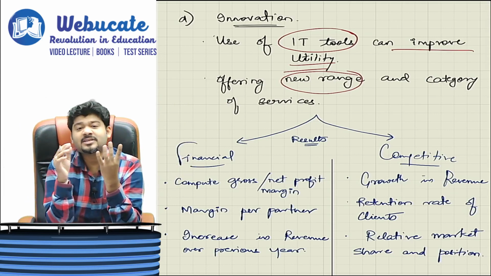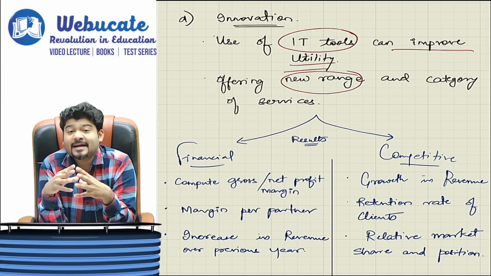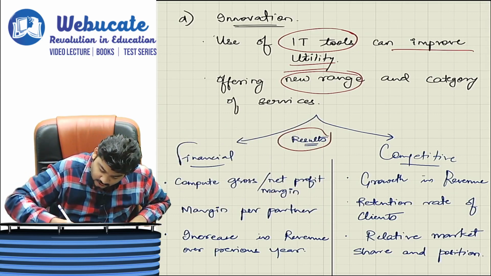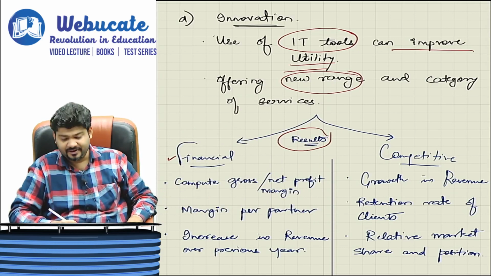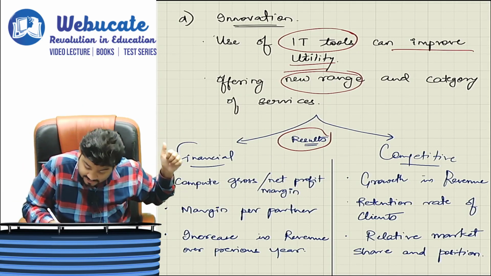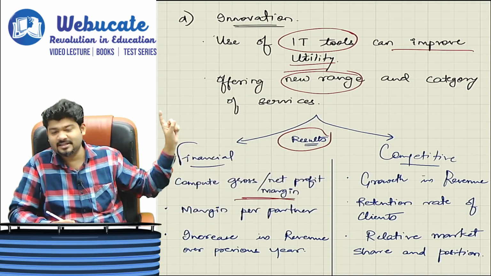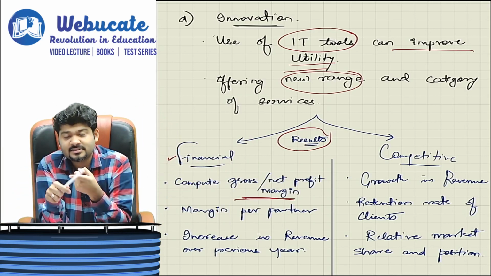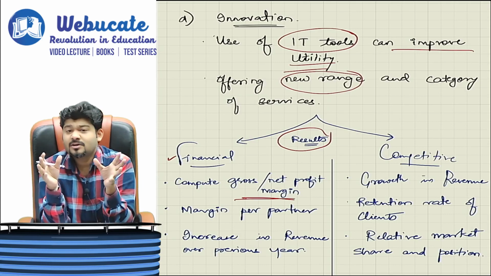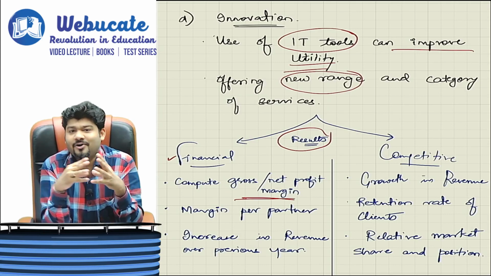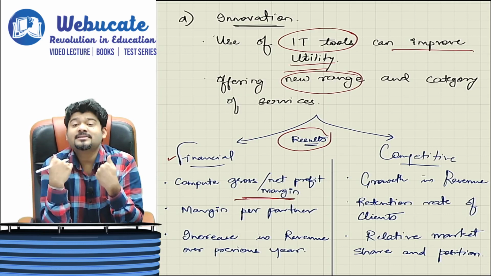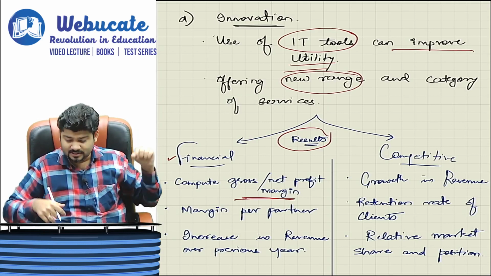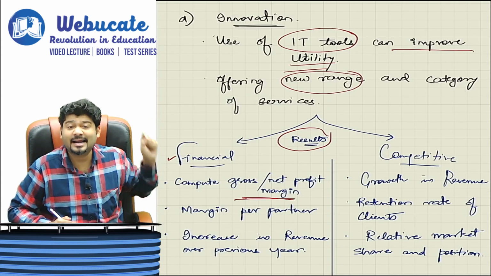Now if this QFIR is being tackled properly, then obviously it will result into a positive financial benefit. For example, compute gross or net profit margin. Then what is the margin per partner? Usually what happens is, for every department there is a head which manages each thing. Correct. Now what happens here is compute gross or net profit margin.